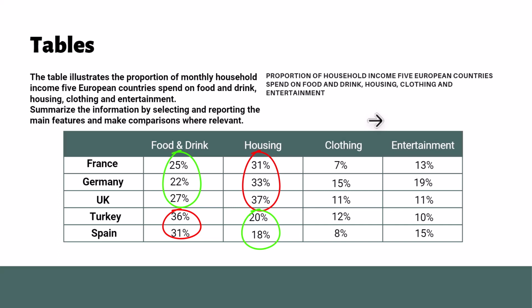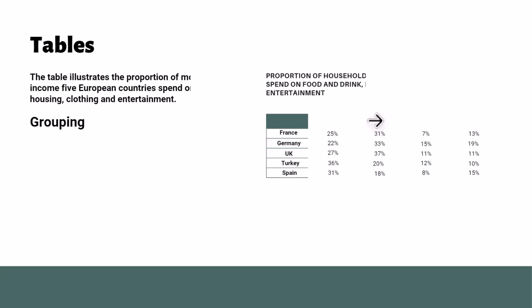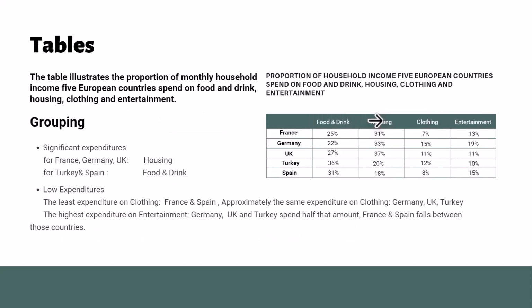Clothing and entertainment are low expenditures for all countries. France and Spain spend the least on clothing, while the other 3 countries spend around the same amount. Germany spends the most on entertainment, whereas the UK and Turkey spend approximately half that amount, with France and Spain spending falling between those other 3 nations. By grouping the data in this way, we can better understand the spending patterns of these European countries and how they allocate their monthly income.